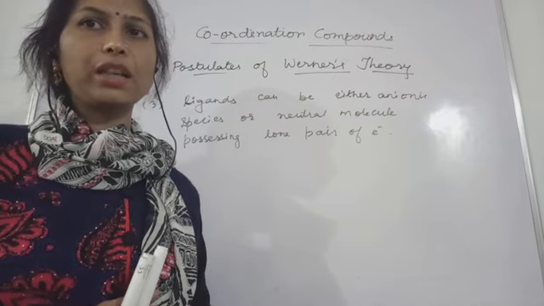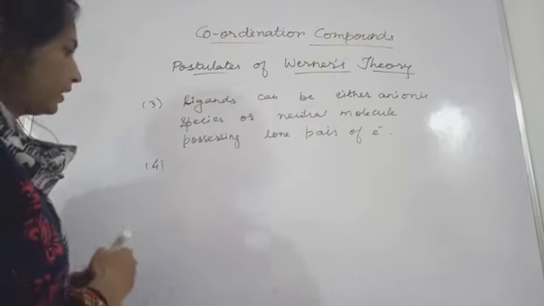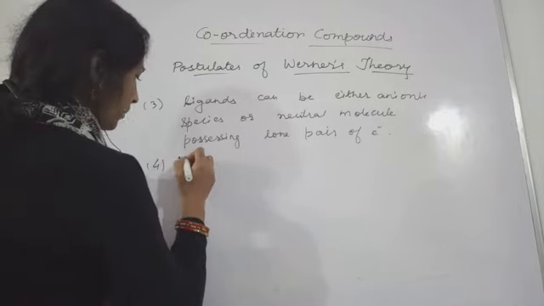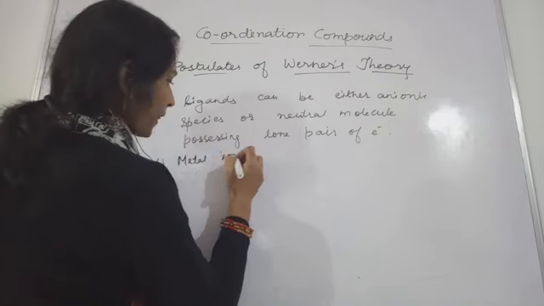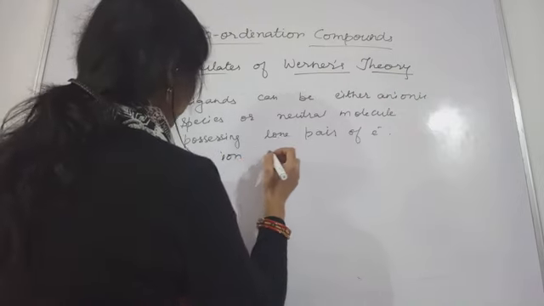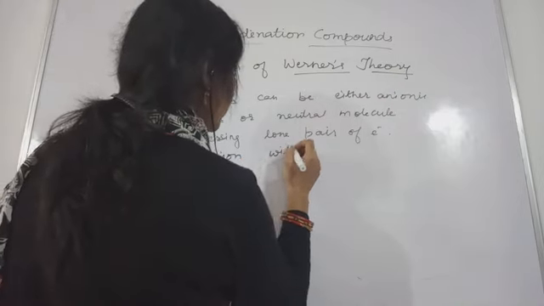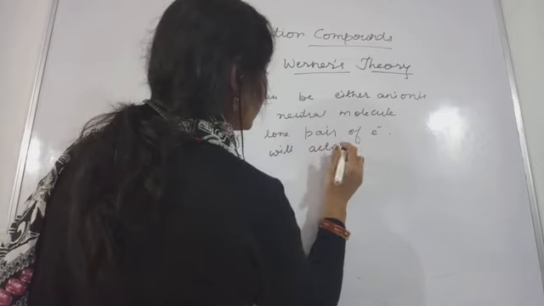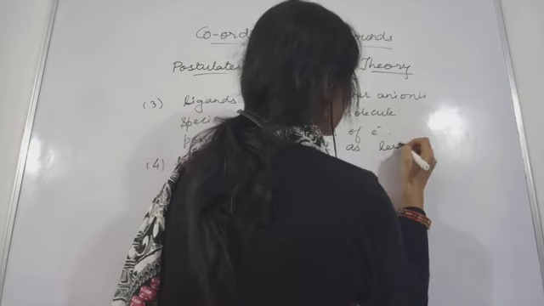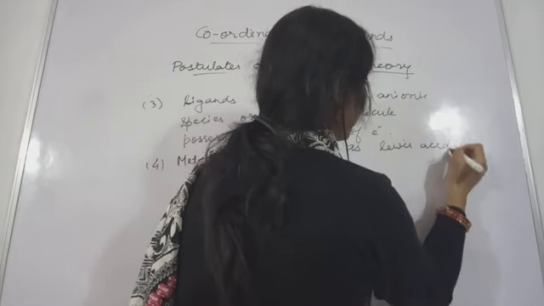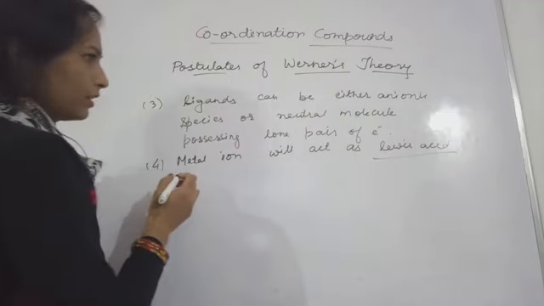The ligands are electron pair donors, and in this case the central metal ion will act as a Lewis acid. Very important part, Lewis acid,